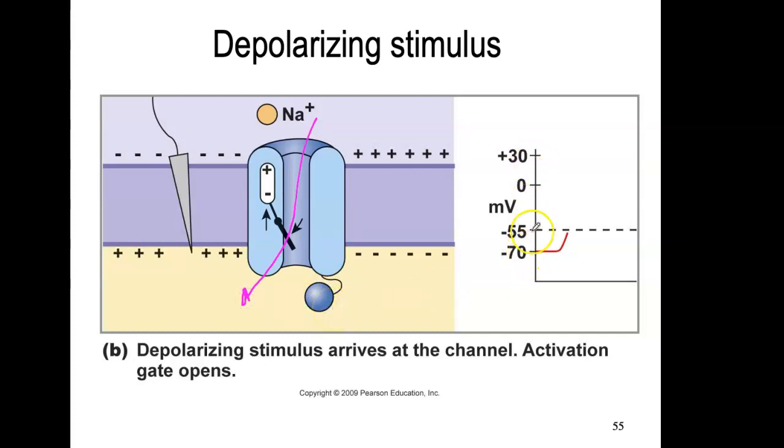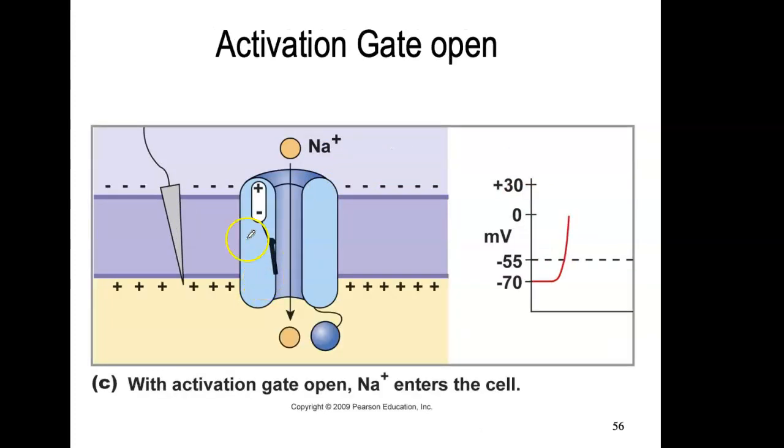So if I go to my graph, I would be at minus 70, and now I've reached that depolarization. It's reached the minus 55. It's going to keep going up here, but for now I have sodium coming in. That's the picture of the sodium entering the cell. So here in my chart, this is climbing, more sodium comes in, more of this is going to climb, correct, till about minus 30, until I close it up again. But let's see that in the next slide.